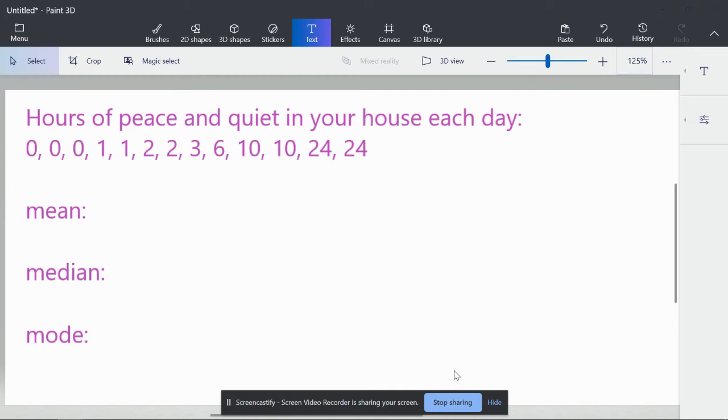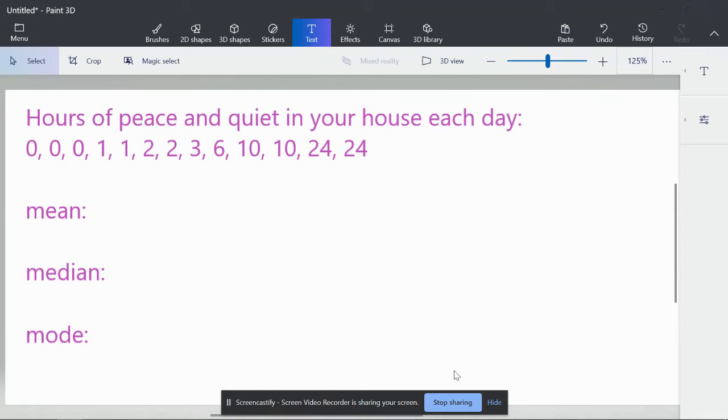Alright, so this is our last video for this week, and we're going to do a big summary about what we've been talking about this week. So we're going to talk about mean, median, and mode to help us review and just make sure that we got everything solid.